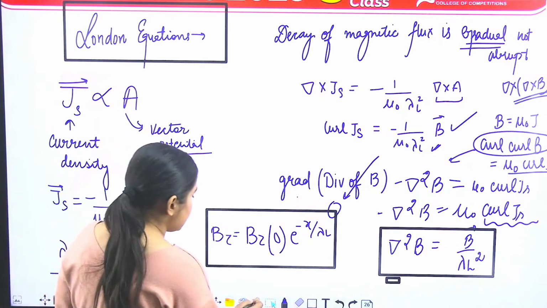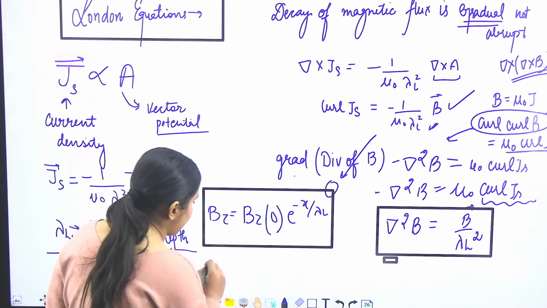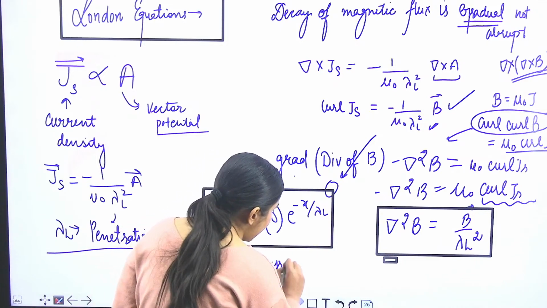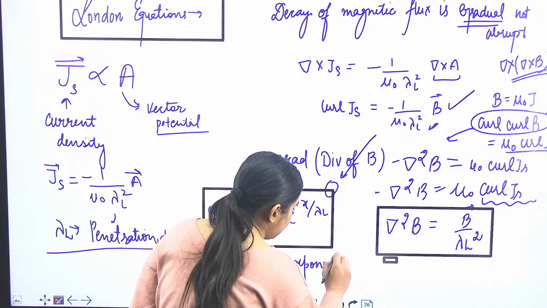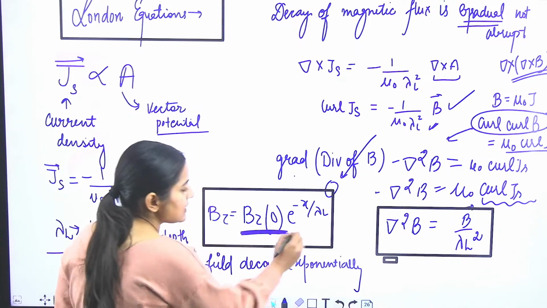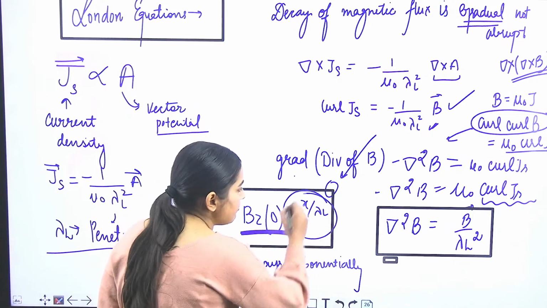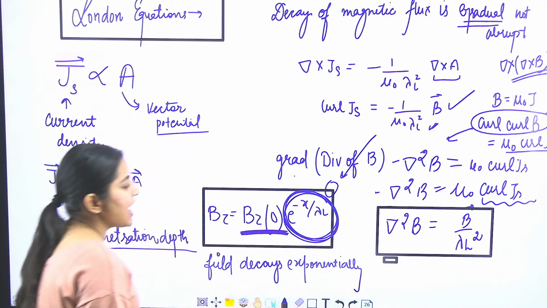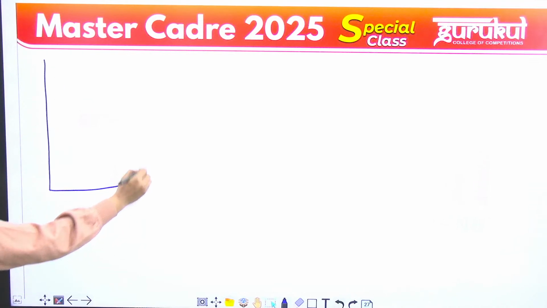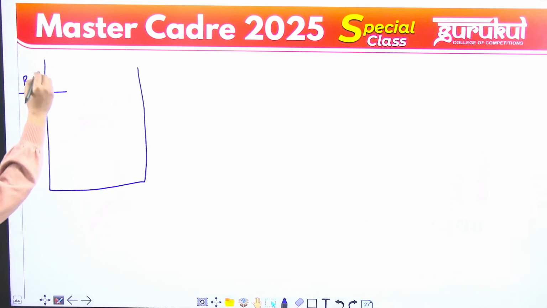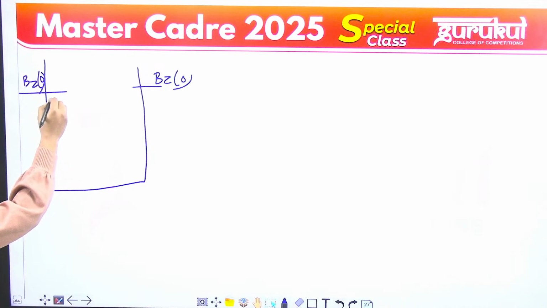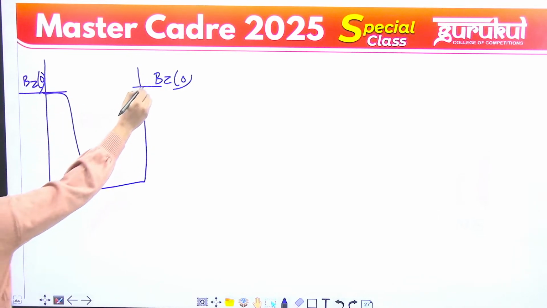आपको पता लगा कि यहां पर फील्ड कैसे डिके कर रहा है, magnetic field inside that superconductor decays exponentially, like this. This is the value of magnetic field at the slab, and this is how the magnetic field is decaying. The magnetic field is decaying exponentially, and let us draw the graph. कुछ इस तरह का ग्राफ आता है. Here is BZ naught at the boundary. Here it is BZ naught, and कैसे decay है बोलो, there is an exponential decay.